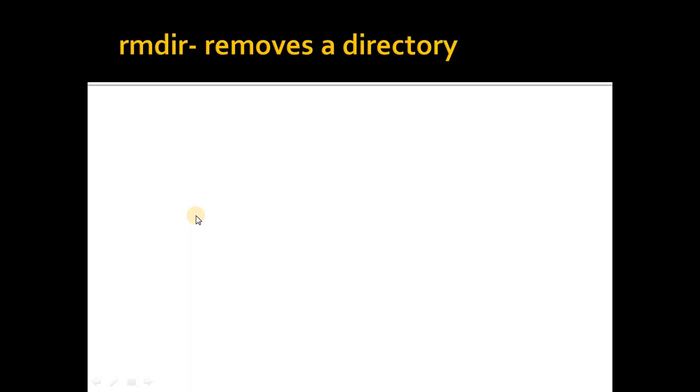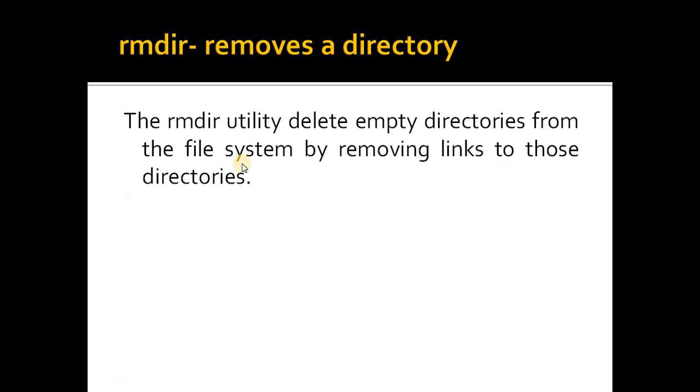Next we'll move on to the rmdir command, which is used to remove a directory. The rmdir utility deletes empty directories from the file system by removing links to those directories. So if you want to remove any directory, we are going to use the rmdir command. But remember that there should be no subdirectories or files in the directory which you are going to remove or delete.